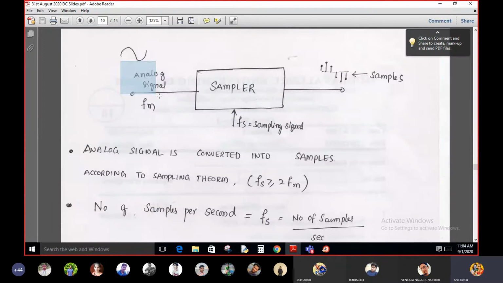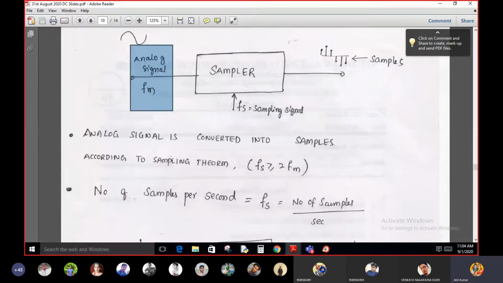One is the analog signal, which is to be converted into digital. The analog information is converted into discrete information with the help of an additional signal called the sampling signal. You must select the sampling frequency in such a way that Fs is greater than or equal to 2 times the maximum frequency component present in the analog input signal.